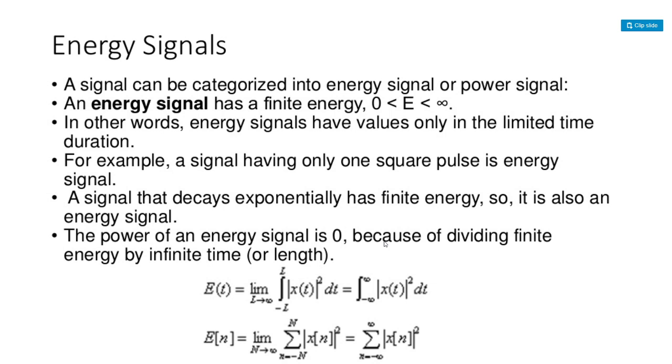For example, we have an exponential signal. As t increases, always t must be taken on the x-axis and the amplitude on the y-axis. As t increases, if the amplitude of the signal exponentially decreases, in that case we can get the energy of the signal, and it's a finite value. A signal that decays exponentially, that means as t increases the amplitude decreases exponentially, has finite energy, so it can also be an energy signal.